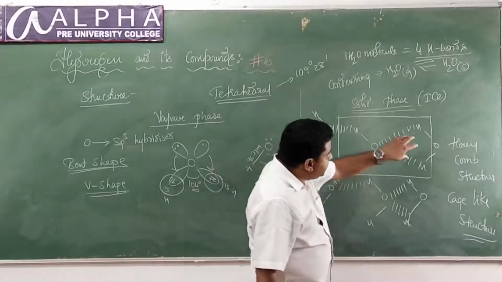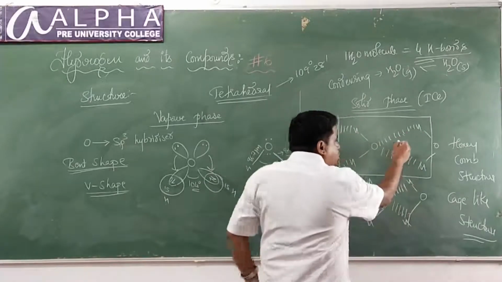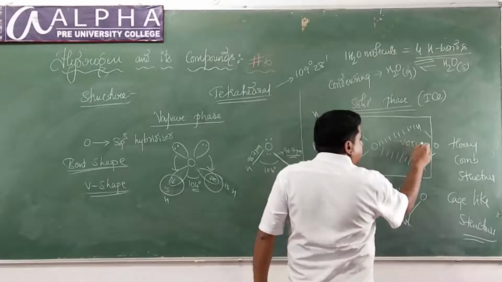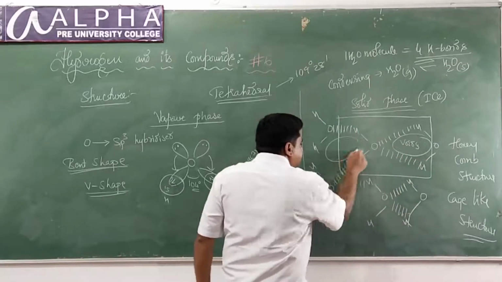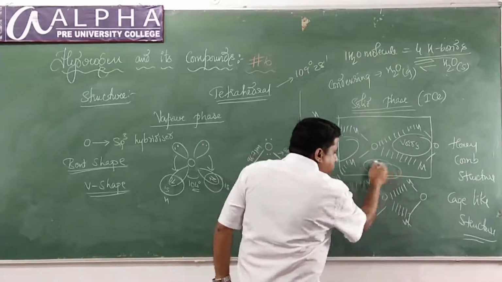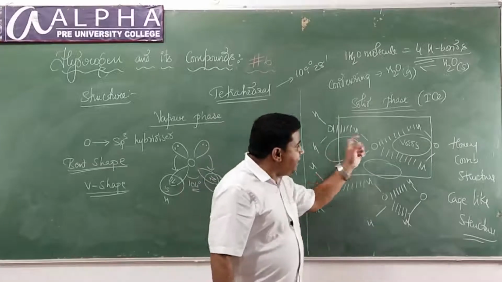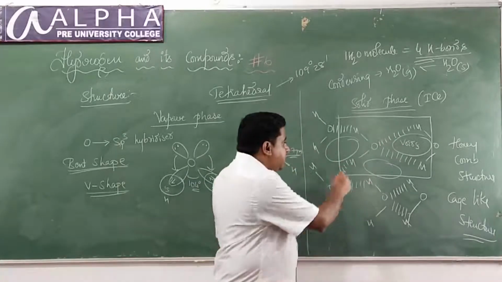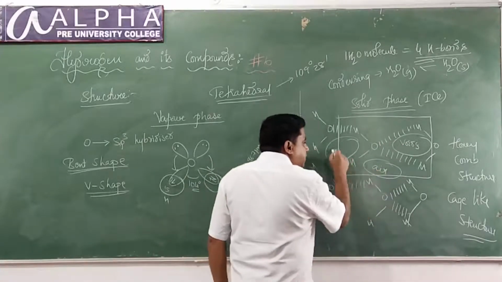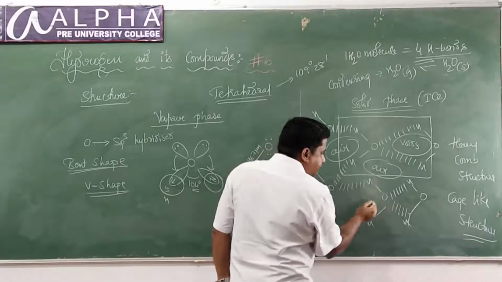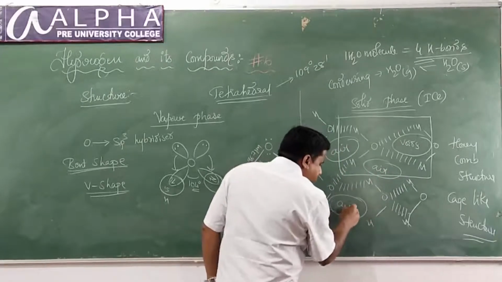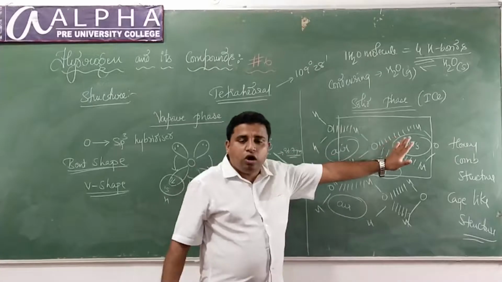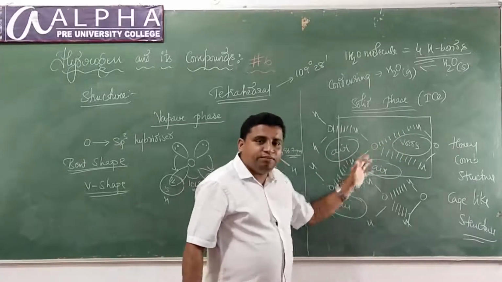Since there is a gap, we call it a void. This empty space, and this empty space, is called a void. In these voids there will be air.